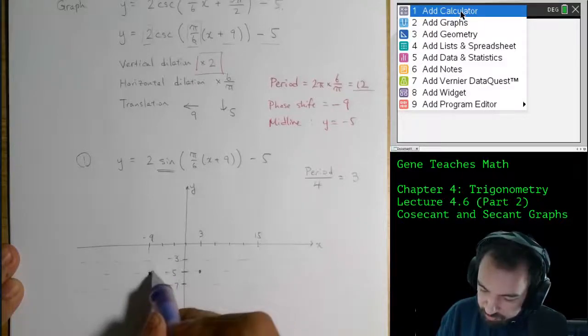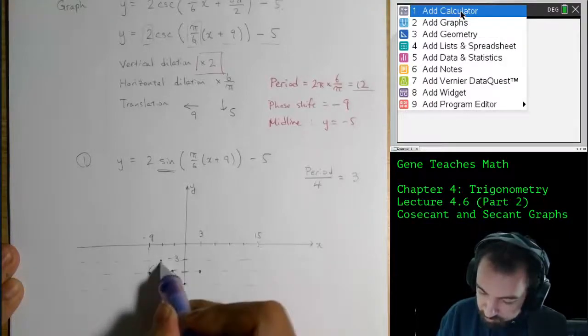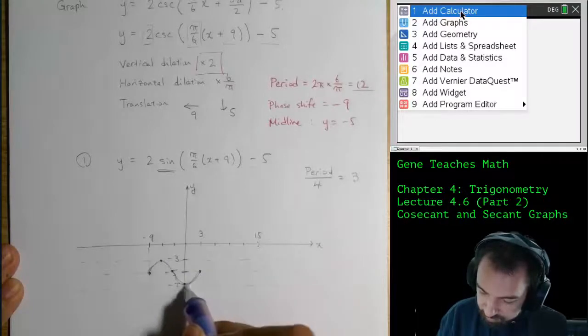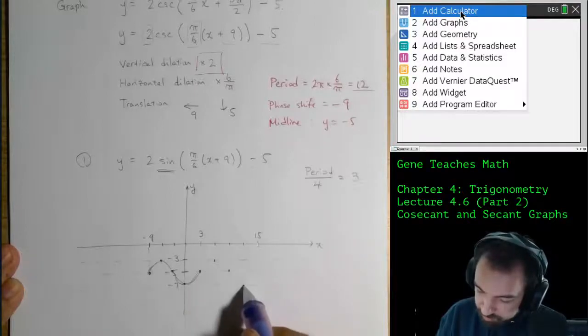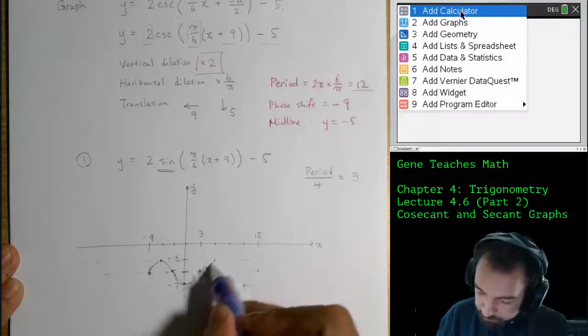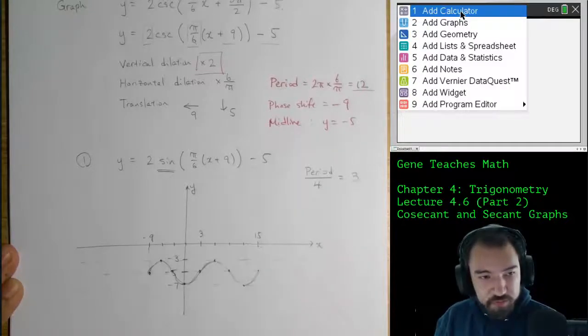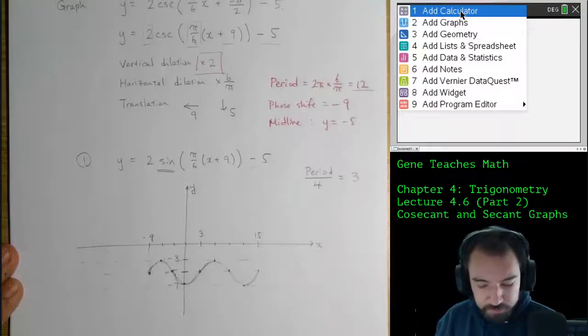Okay, so within that, I'm going to go from the middle up to the top, back down to the middle, down to the bottom, and then back to the middle. And so my graph is going to be shaped something like this, right? This should be very reminiscent. And I can go up to the top, back to the middle, down to the bottom, back to the middle, and then do this. And of course, we understand the graph continues forever, but we don't have the patience to really draw that much, so I'm just going to draw 2 periods and call it good.